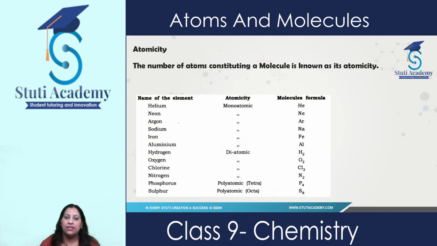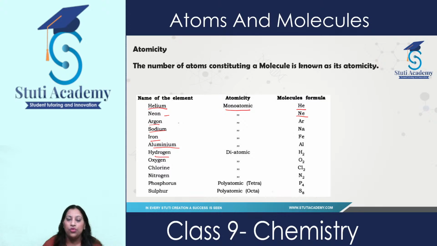Now let's see examples. The number of atoms present in a molecule is known as its atomicity. For example, if we take helium, which is an inert gas, it exists independently and is monoatomic. As you can see, only one atom of helium is present. If we talk about neon, it also contains one. And argon, sodium, iron, aluminium, they all are monoatomic. They contain only one atom.